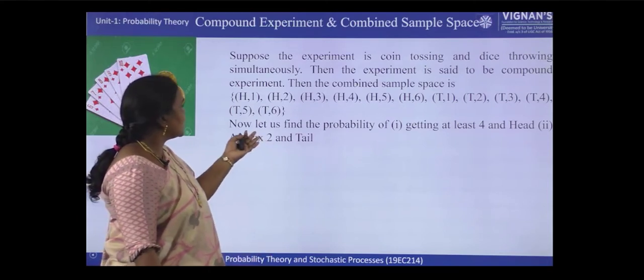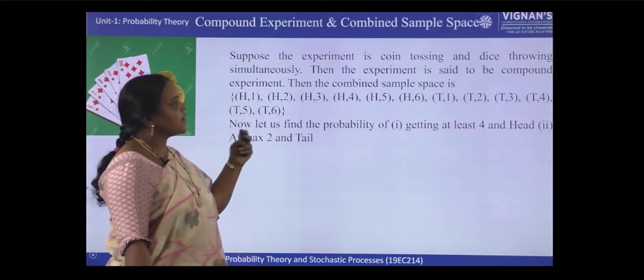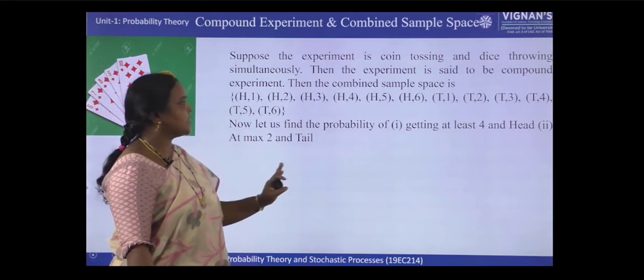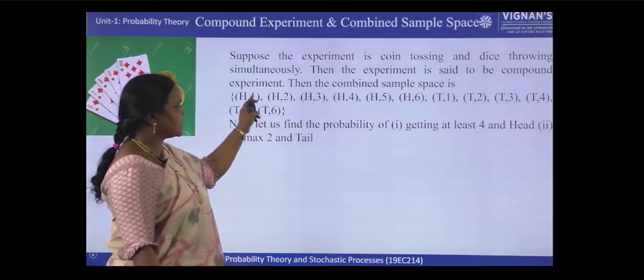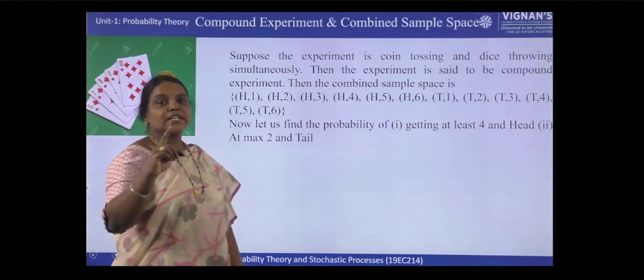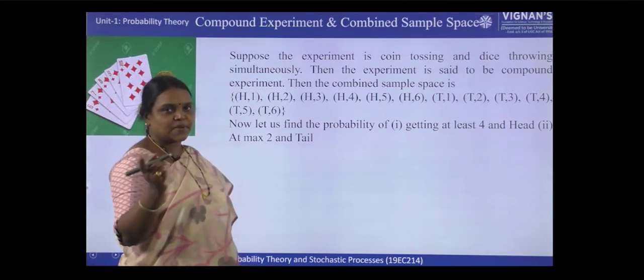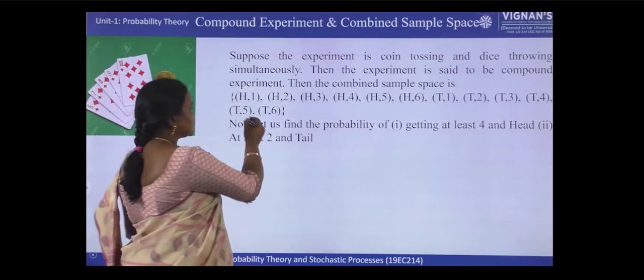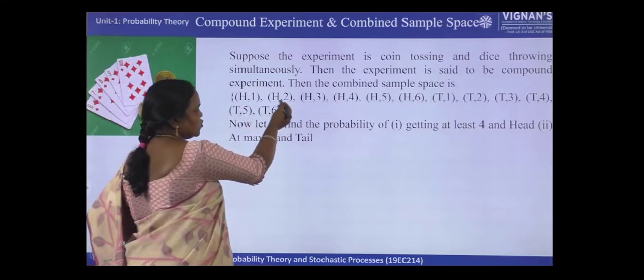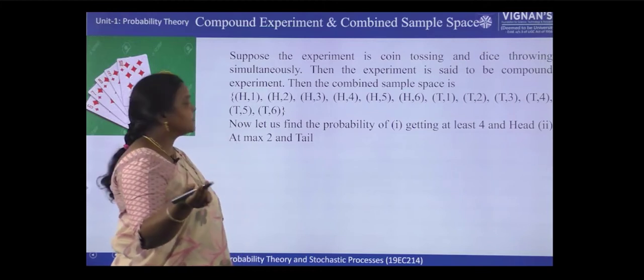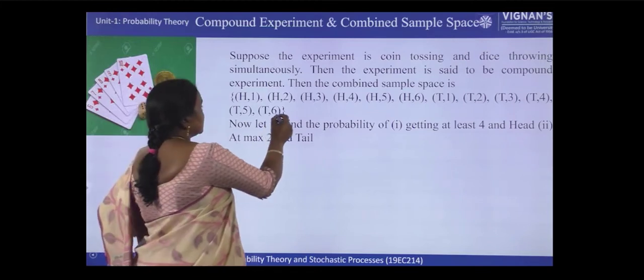So if the coin tossing and dice throwing are simultaneous, then this is the sample space. So if 2 experiments are done simultaneously, then that is called a compound experiment and the resultant sample space should be written like this. Here 2, it can be any number. Okay. So this is called